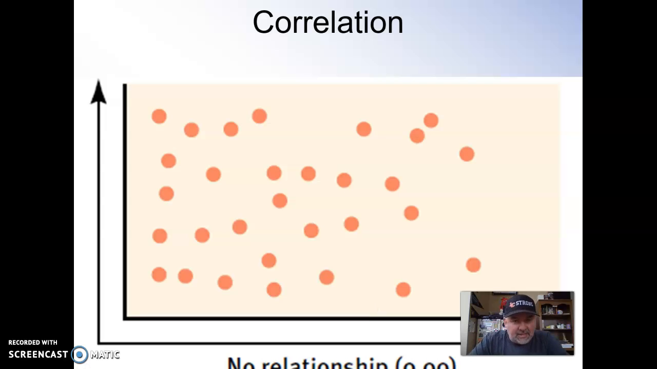That is what I was just talking about. This is a 0 correlation. You will see no relationship. Every quadrant of this is filled up, so we would see no correlation. So that would be a correlation coefficient of close to 0.